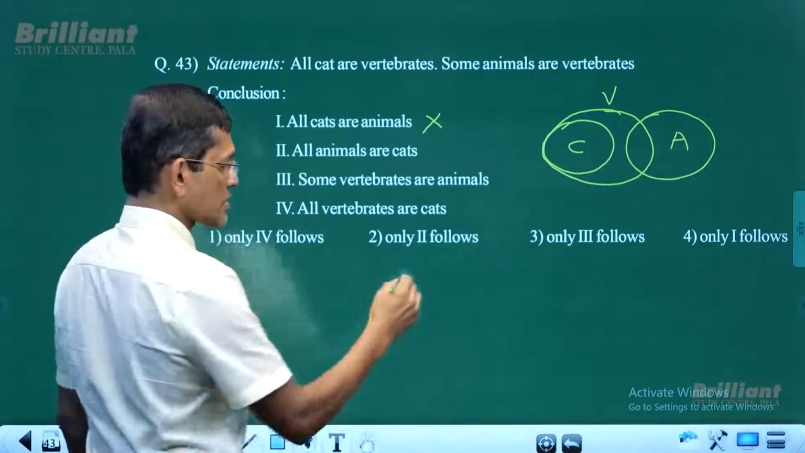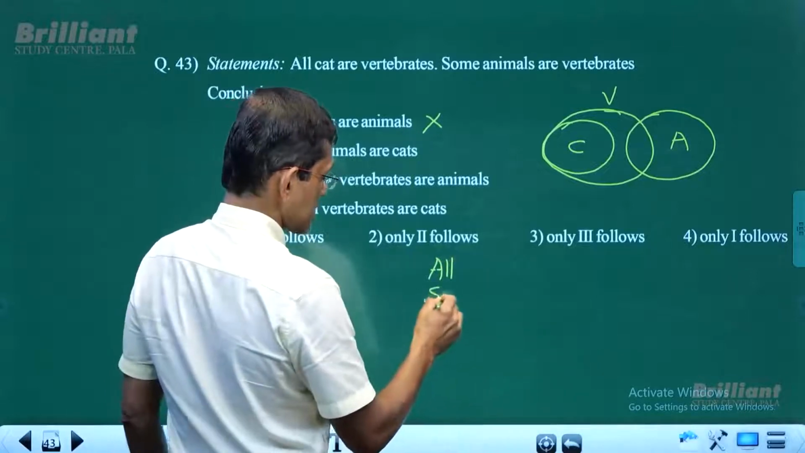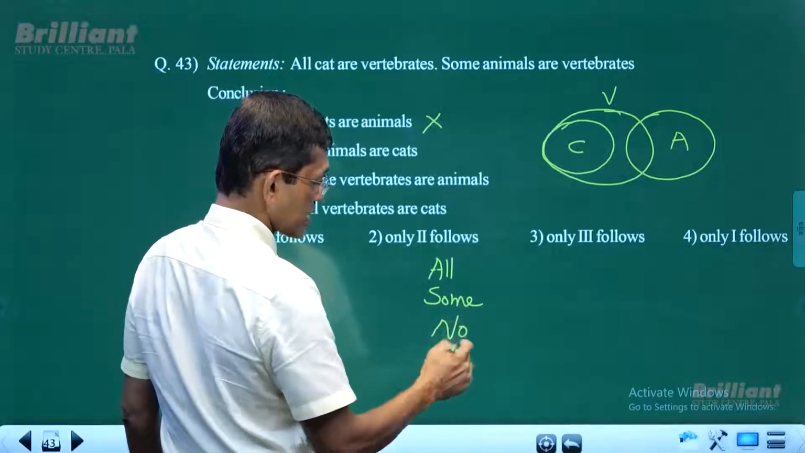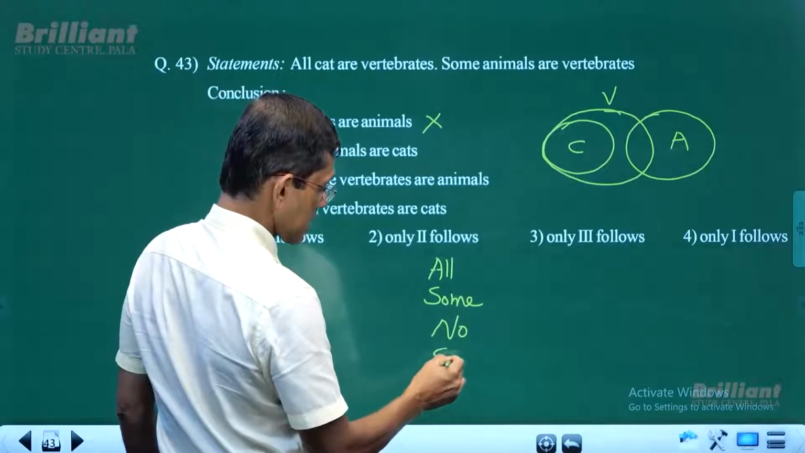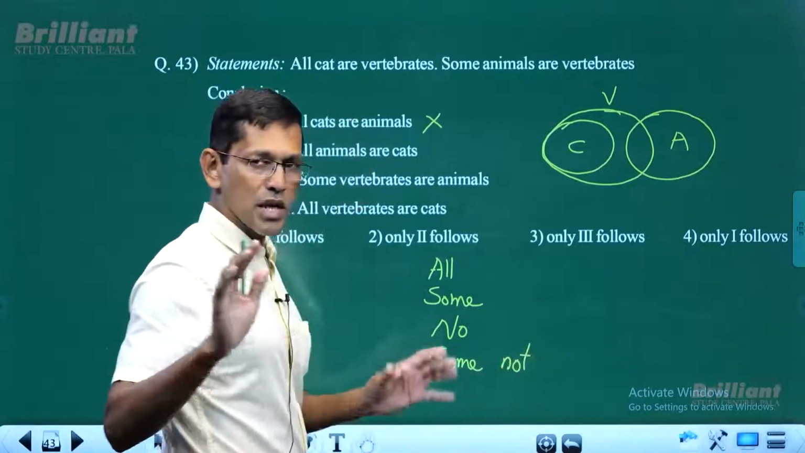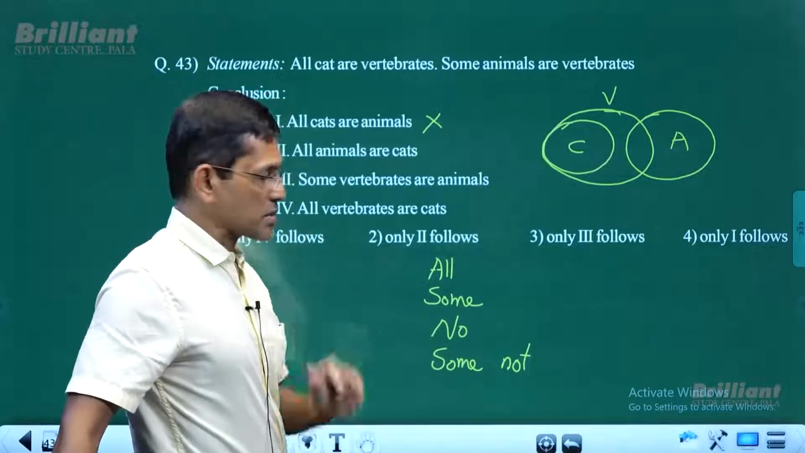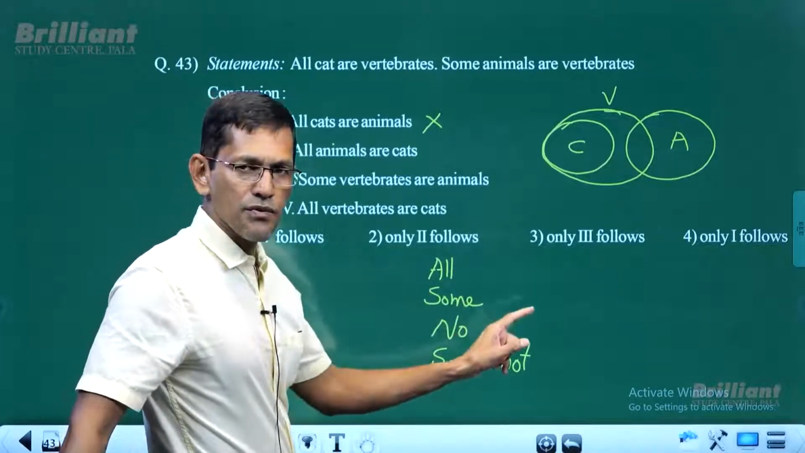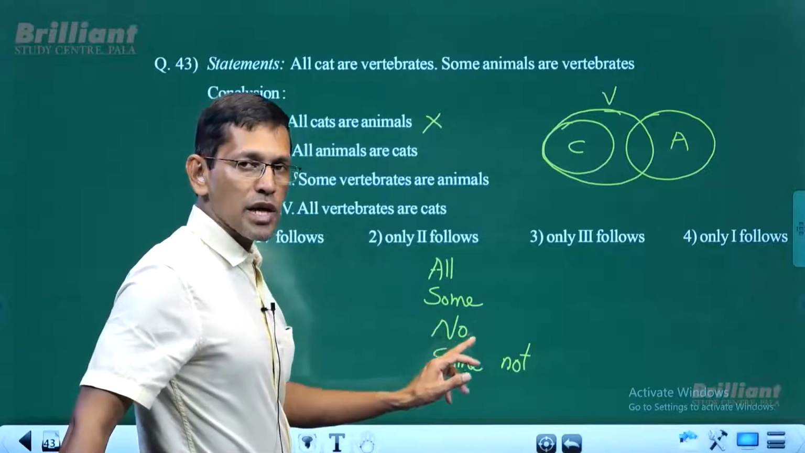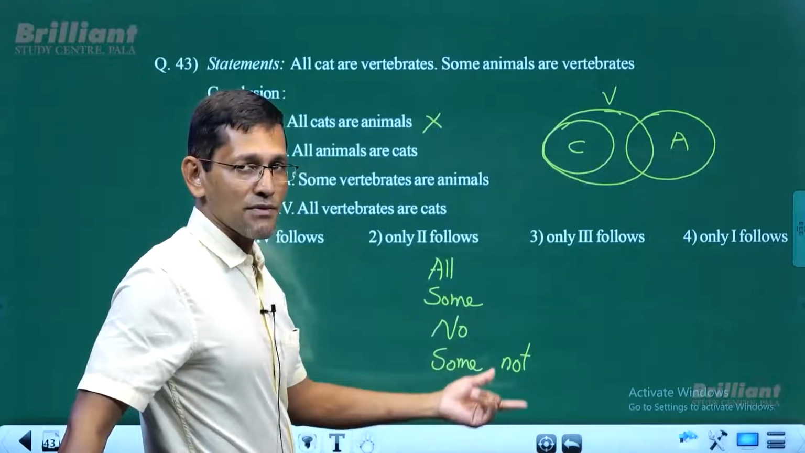Which are the positive conclusions? All: all cats are dogs. And some: some cats are dogs. And no: no cats are dogs, that's a negative conclusion. Then some cats are not dogs, that's a negative conclusion too. So four standard statements. All cats are dogs, for example, is a positive conclusion. Some cats are dogs is a positive conclusion. No cats are dogs is a negative conclusion. Some cats are not dogs is a negative conclusion as well.